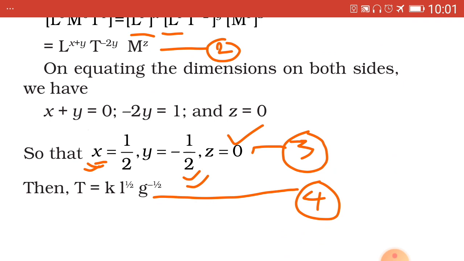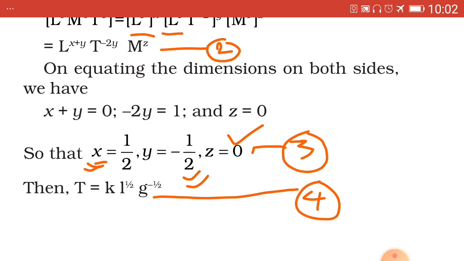Then you will calculate the value of Y first, because minus 2Y equal to 1, therefore Y equal to minus 1 by 2, which has been double tick marked. And lastly you will calculate the value of X. So X plus Y equal to 0 implies X equal to minus Y implies X equal to 1 by 2, which has been tick marked thrice.